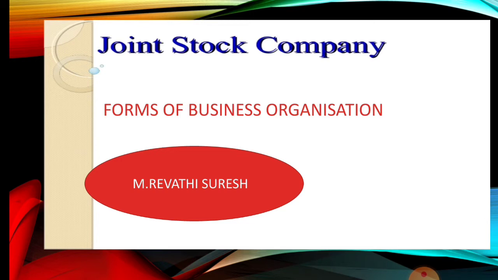The new act has been divided into 29 chapters and 470 sections. Previously, the act consisted of nearly 658 sections. So the Act of 2013 has 470 sections as against 658 sections in the Companies Act of 1956. It actually brought down the difficulties in the act.